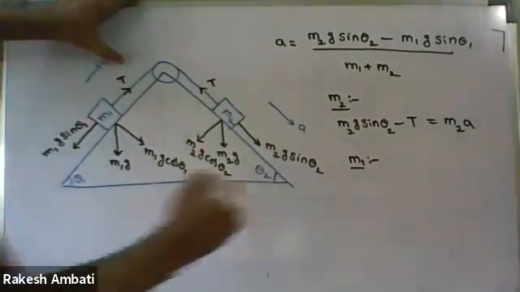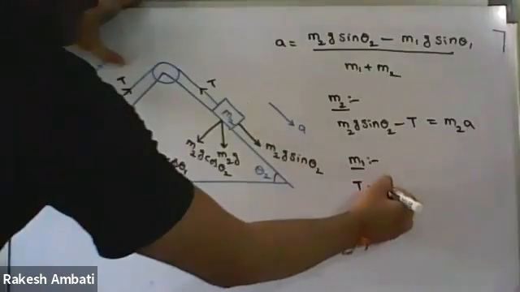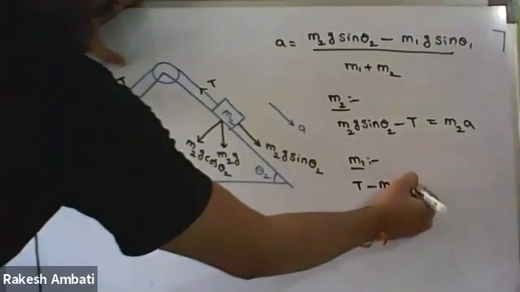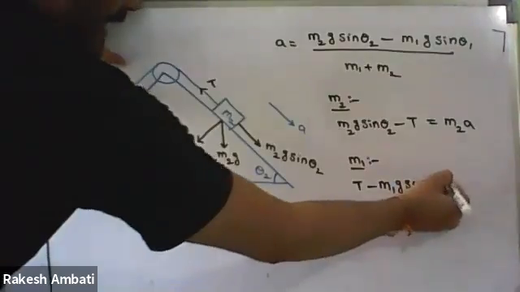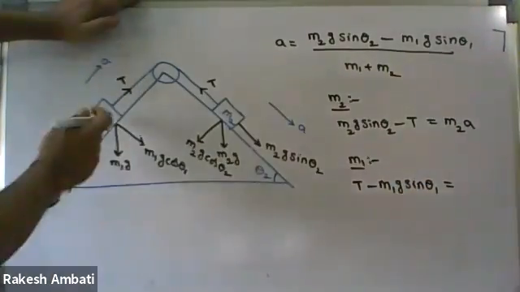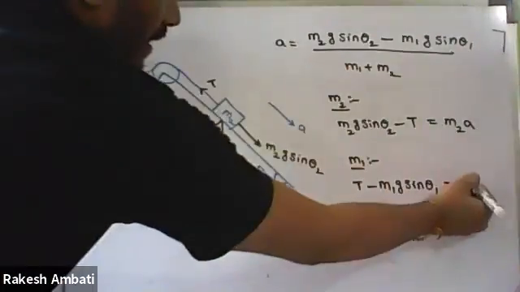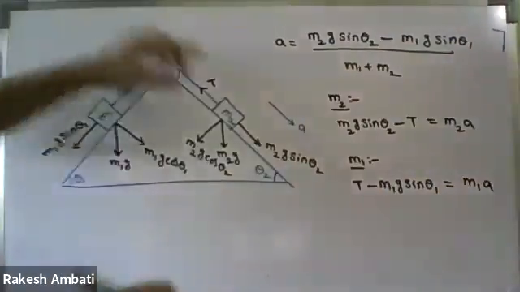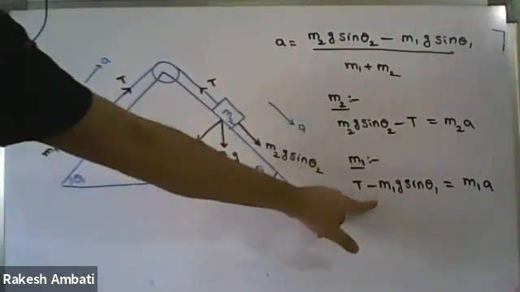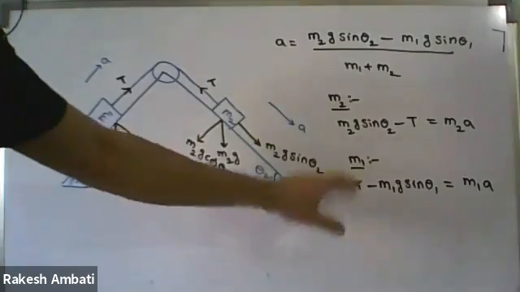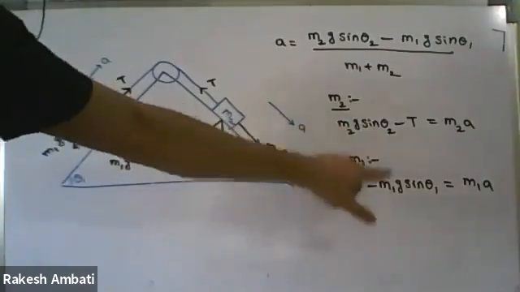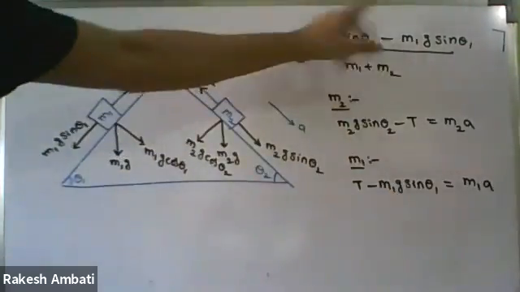Resultant force is T minus M1g sin theta 1, which is the resultant force. Resultant force means mass into acceleration, that is M1a. So if we add both equations, minus T plus T cancel out, so we have M2g sin theta 2 minus M1g sin theta 1, same as acceleration.